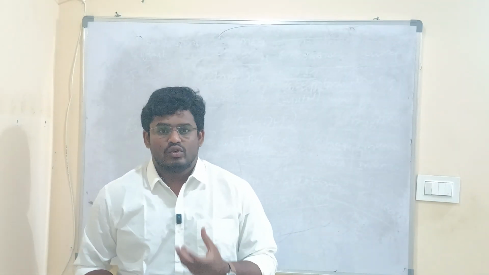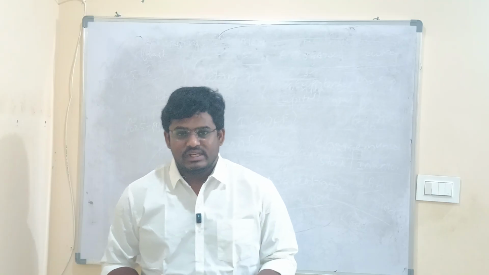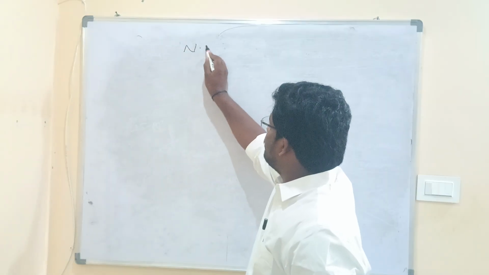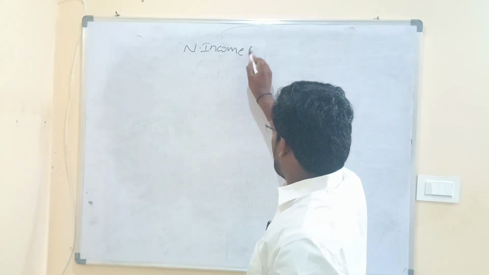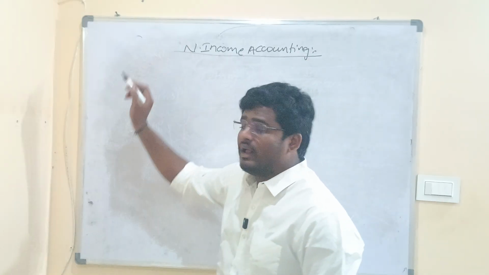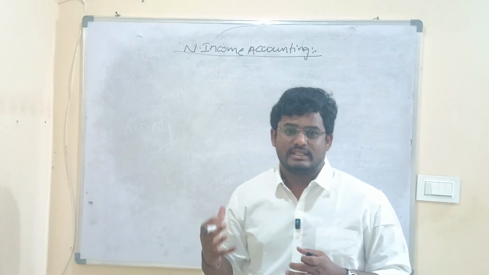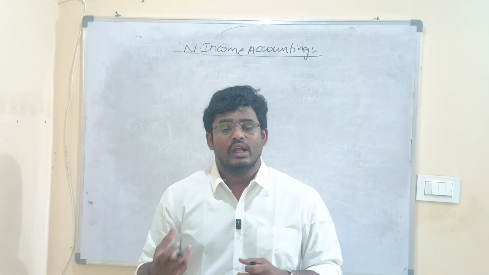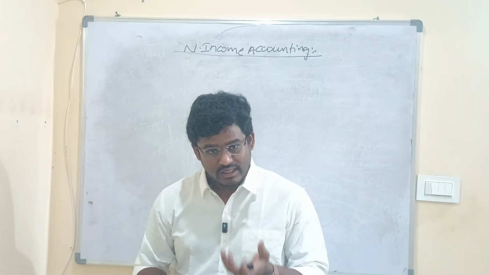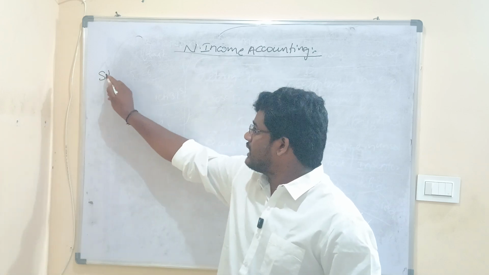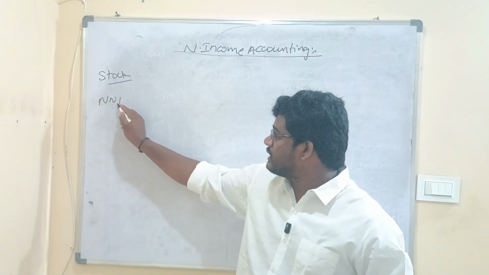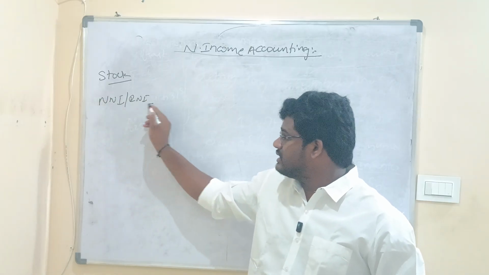Hello, friends. With regards to the economy subject, we have started the chapter of national income accounting, and in fact, we have covered many topics associated with it. Like we have discussed the four major economic sectors, the circular flow, the four factors of production, the definition of national income accounting, stock versus flow variables, and the nominal national income versus the real national income, and what the difference between them is.